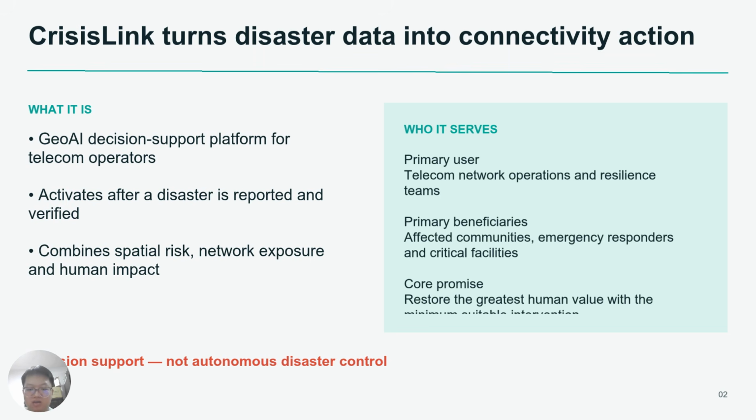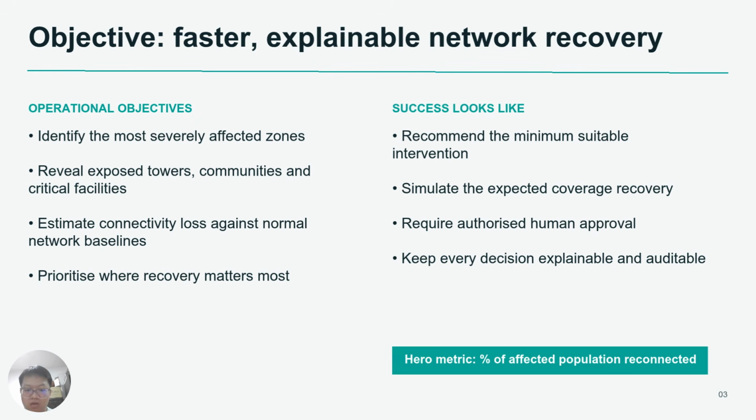Our primary users are telecom, network operation and resilience teams. The main beneficiaries are affected communities, emergency responders, hospitals, clinics, evacuation centers, and other critical facilities. Crisis Link supports human decision making. It does not autonomously control disaster response operations. Our objective is to make network recovery faster, more targeted, and easier to explain.